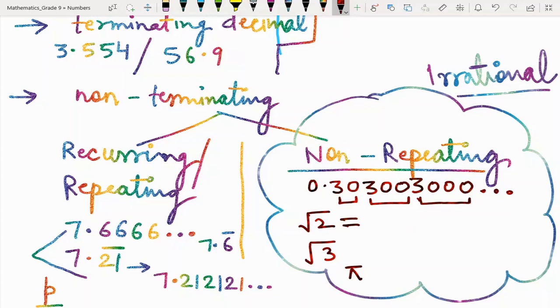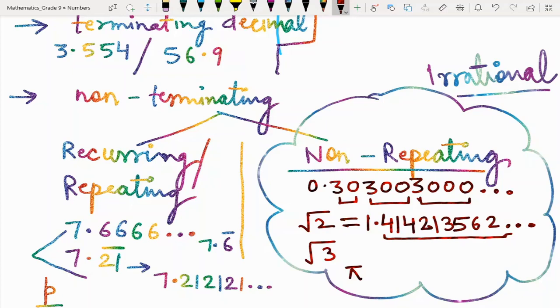If I see √2 in terms of decimal, if you write this number, it is equal to 1.414213562 and so on up to infinity. So this number after decimal is not following any pattern, any repetition is not there. So this is also irrational number.